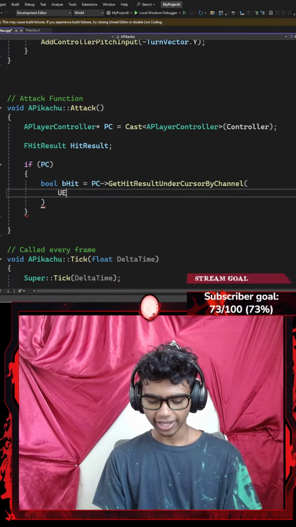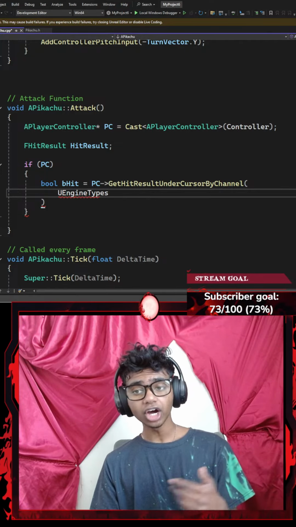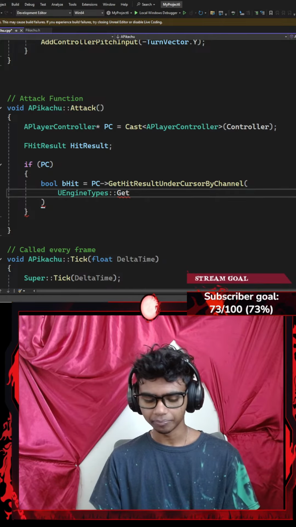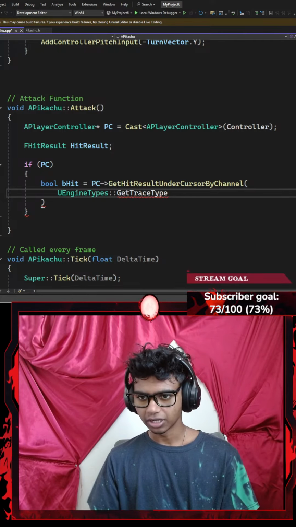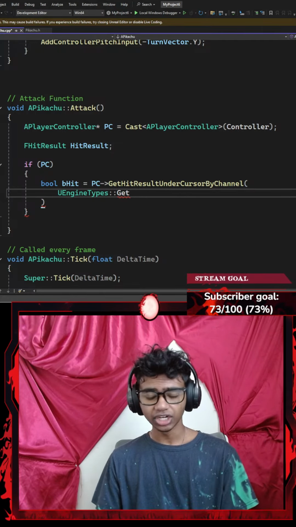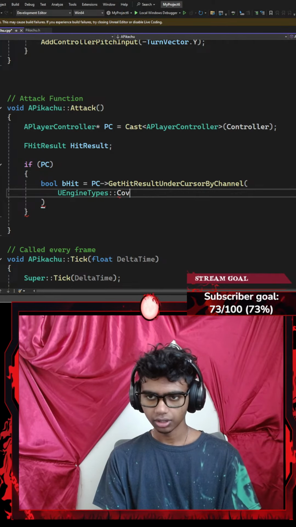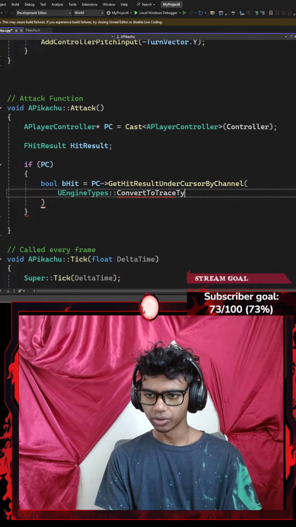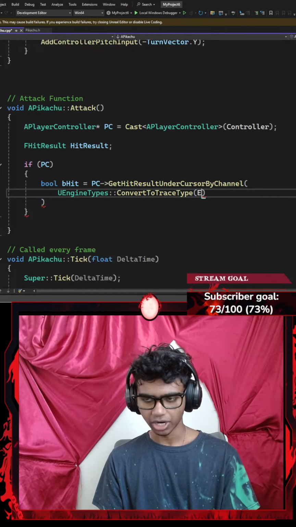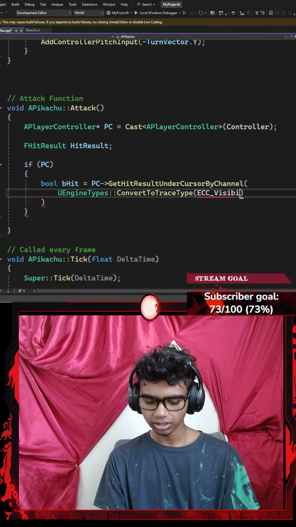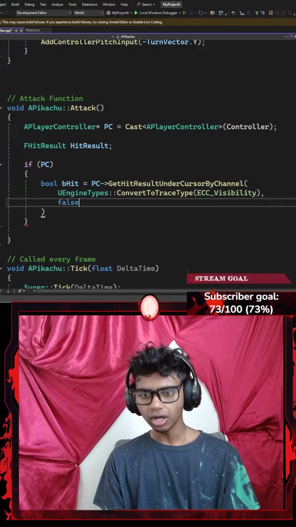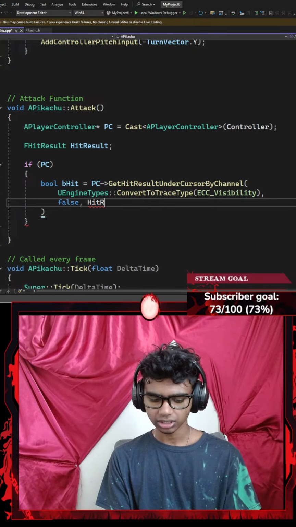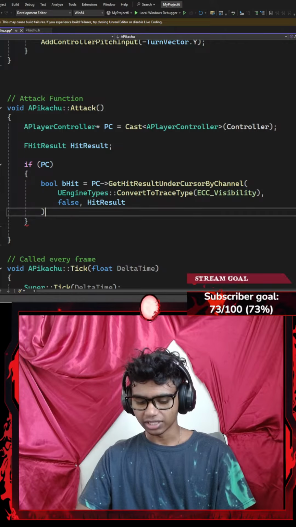Then from my Unreal's engine types, I want to get access to ConvertToTraceType. Was it ConvertToTraceType? So I'm going to go with ConvertToTraceType with a pair of parentheses that requires a parameter of ECC_Visibility. Then I'm going to add a comma. My trace complex is going to be set to false, and my FHitResult is going to be my hit result. Okay, I think I got this.